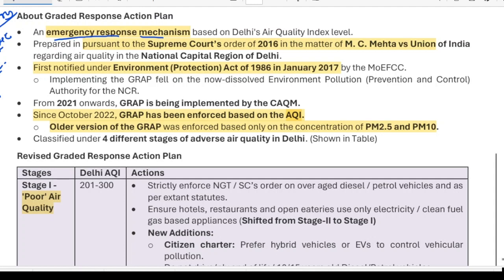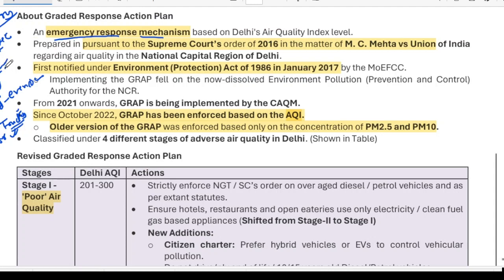I'm just giving you an example: if it goes above the poor category, then implement the odd-even scheme. Or if it is very poor, then don't allow the movement of trucks, because trucks use diesel, and diesel is a very highly emitting fuel, which increases air pollution by a very high amount. So this was all about the Graded Response Action Plan, which was monitored by the Supreme Court.